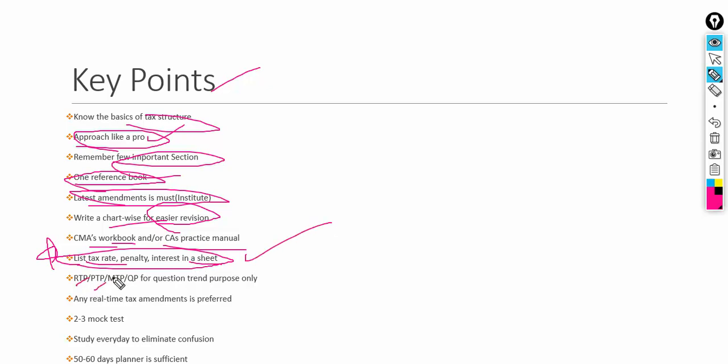For RTP, MTP, PTP question papers, you need to see the trend only. Do not refer to the complete question paper, because the laws keep changing, I mean, like every day. So you cannot prepare based on the past 5 years' question papers. Try to have a trend analysis only. You see what kind of questions keep repeating every term. That is the intention of me giving this point. Very, very important point.